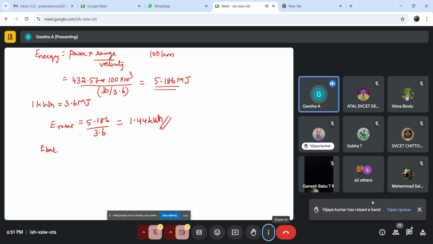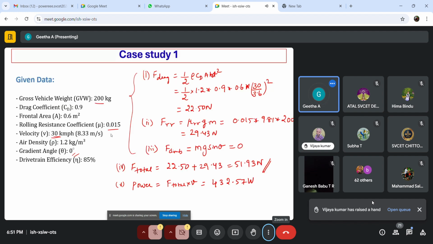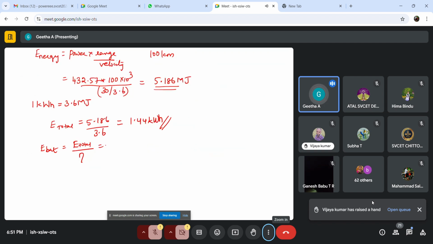Now we are going to find the total energy that the battery should have. E bat is equal to total energy divided by the efficiency of the drivetrain. We are going to assume the efficiency to be 85%, 0.85. So E total is 1.44 divided by 0.85. We get 1.694 kilowatt hour. This is the battery energy.